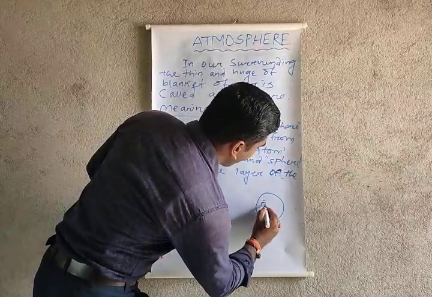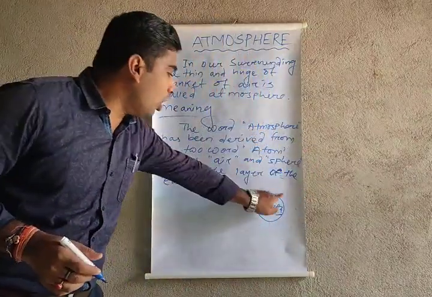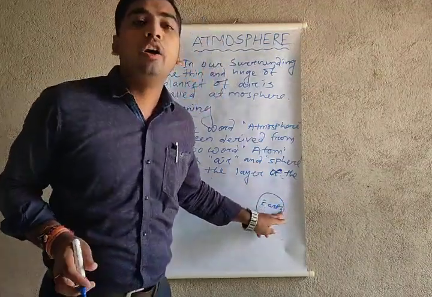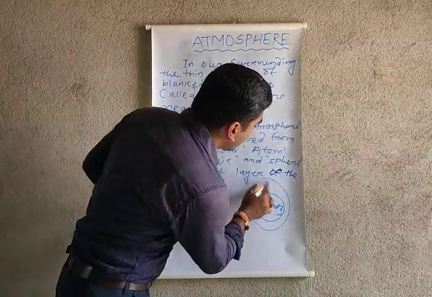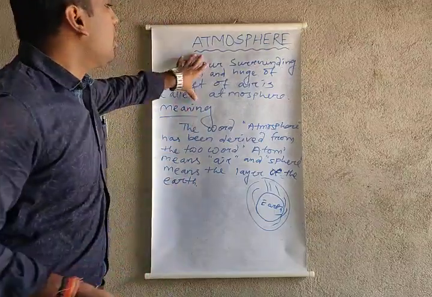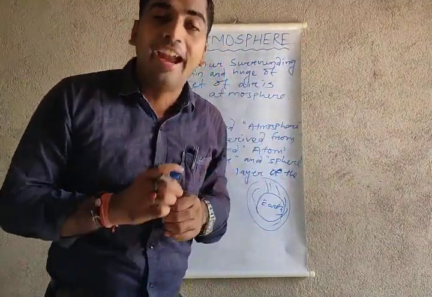Just think, this is our earth. Everyone knows we are living on the skin of the earth. So from the earth, all the surfaces above are known as the atmosphere. This is all our surrounding here on our earth surface, called the atmosphere.